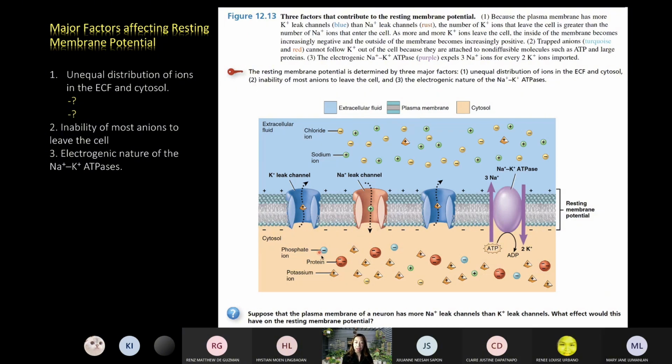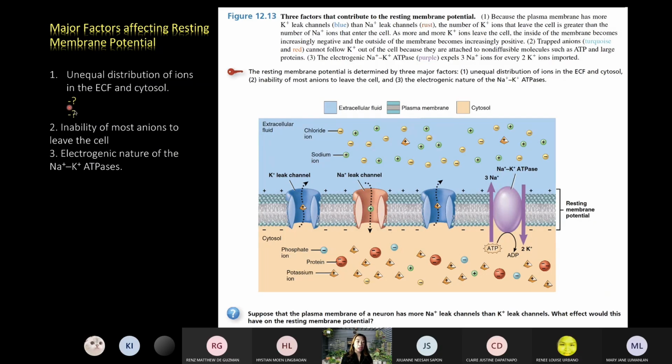We can see that these are the anions. The anions cluster nearer the membrane. And in your chemistry and physics, substances with opposite charges attract. So if the anions cluster nearer the inner membrane, they would attract cations that cluster nearer the outer surface of the membrane. Hence the charge: positive outside, negative inside.